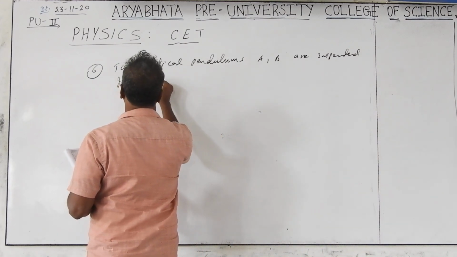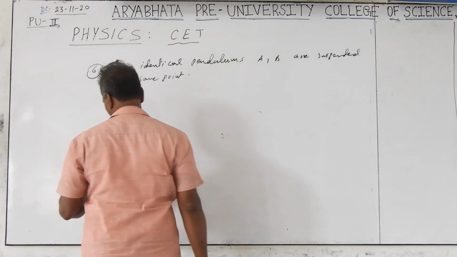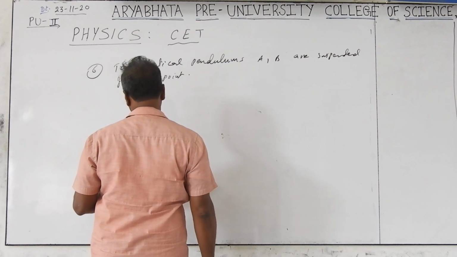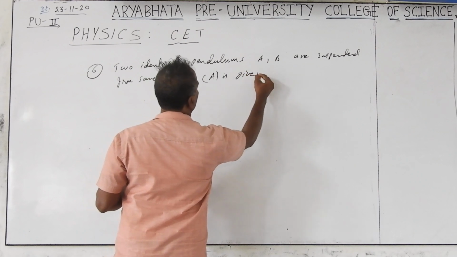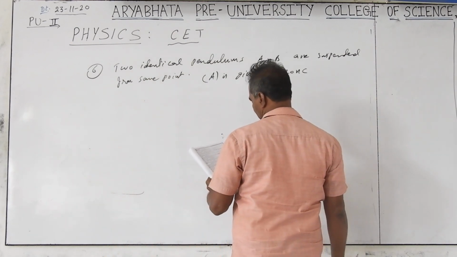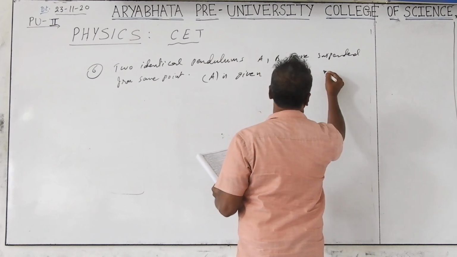From the same point. A is given plus 20 nanocoulombs, that is 20 times 10 to the power of minus 9 coulombs, and B is given plus 5 nanocoulombs.